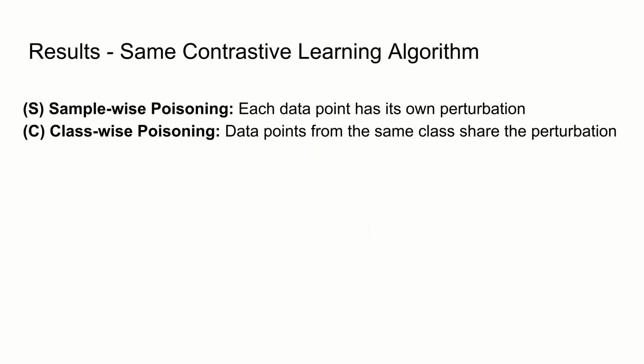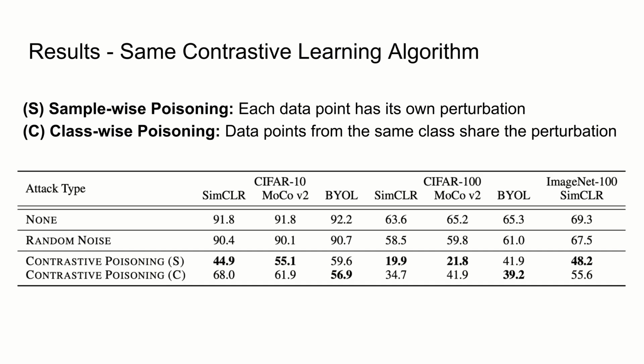In our experiments, we consider two variants of our method. Sample-wise poisoning, where each data point has its own perturbation, and class-wise poisoning, where data points from the same class share the same perturbation. The result shows that both sample-wise and class-wise poisoning are highly effective for different datasets and different algorithms. For example, on CIFAR10, our method significantly decreases accuracy from 90% to around 50%.